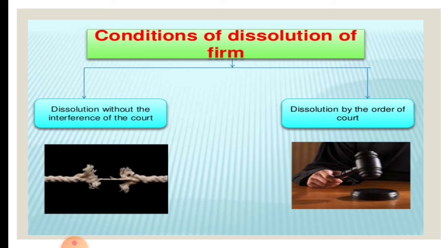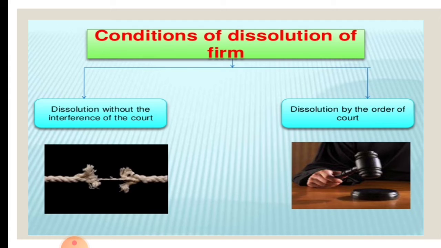I stands for insolvency of a partner. O stands for objectionable, unlawful objectives. We have already seen in the definition itself, the partnership firm should be formed in order to carry on a lawful business, or a lawful object should be there. So if anything is unlawful, automatically the firm will be dissolved. N stands for notice of dissolution by a partner. If a person gives notice that a firm should be dissolved, then automatically the firm stands dissolved. A 14 days notice can be given by a partner. We have already seen this.